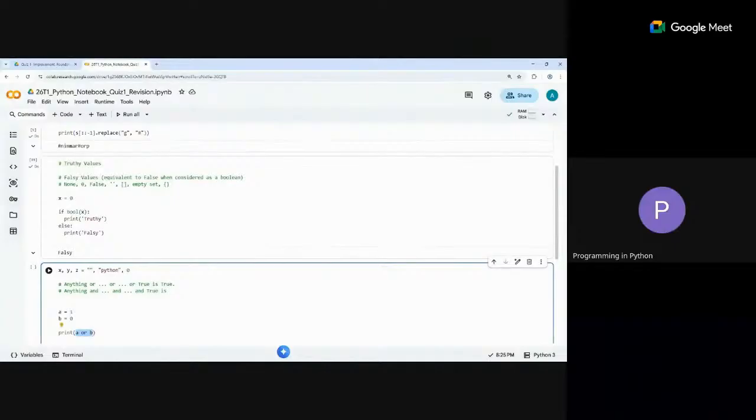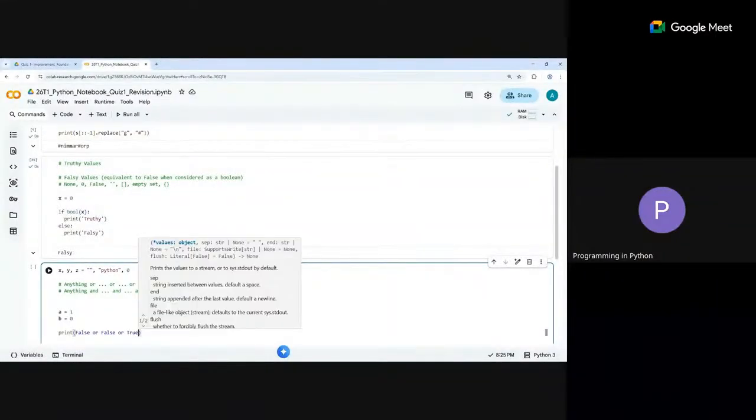Because if one thing is true, the entire thing is anyway true, so I need not check the others. There are multiple things, but I only check one. Immediately when I hit a true, the entire thing becomes true. Only when everything is false, in the case of or, is it false. Like false or false, then the whole thing becomes false. But if any true is there somewhere, the entire output is true. That is the idea with or.